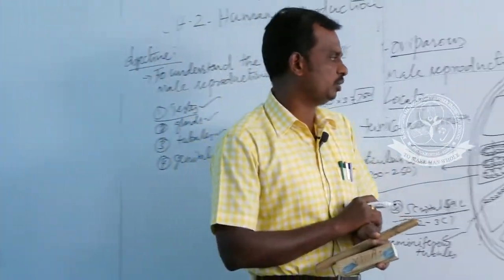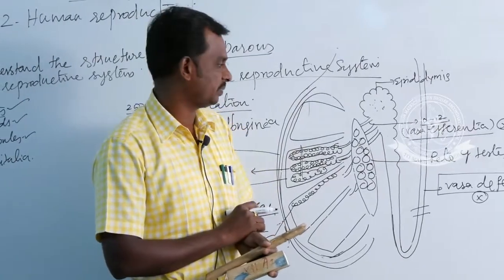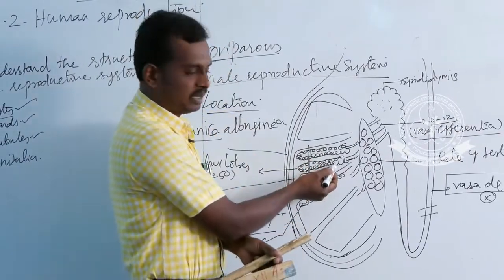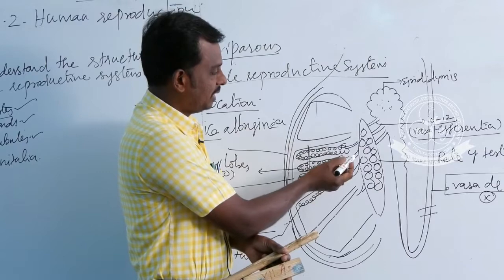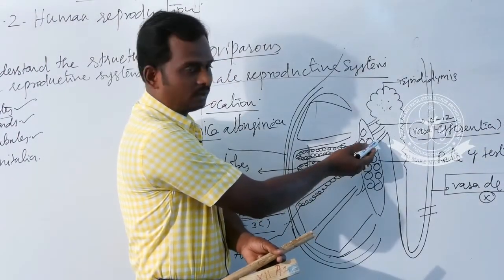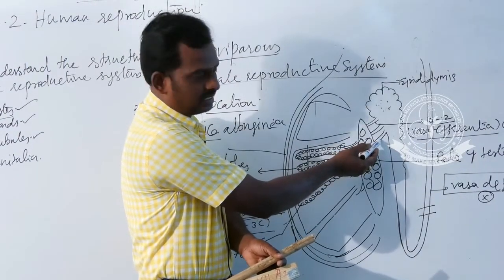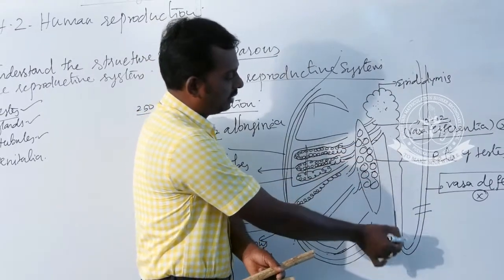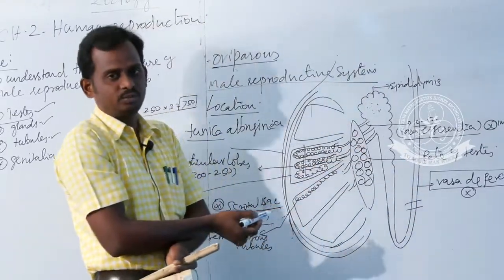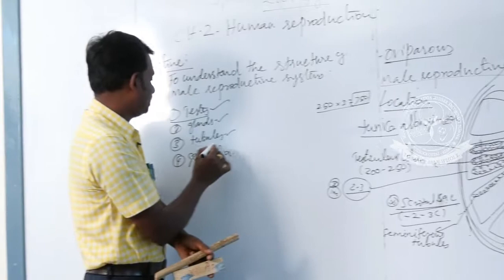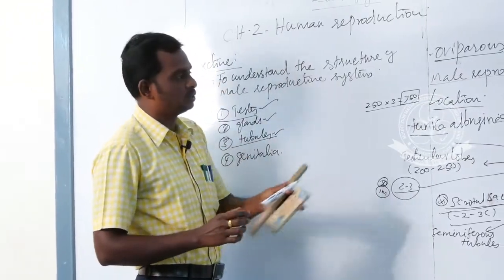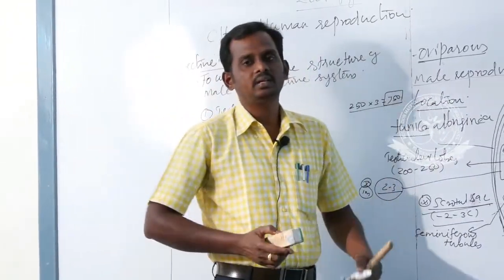What are the tubules of the male reproductive system? There are the seminiferous tubules, which we already discussed. The second is the vasa efferentia, and the third tubule is the vas deferens. Tubules are also over. Next, what are the glands associated with our male reproductive system?